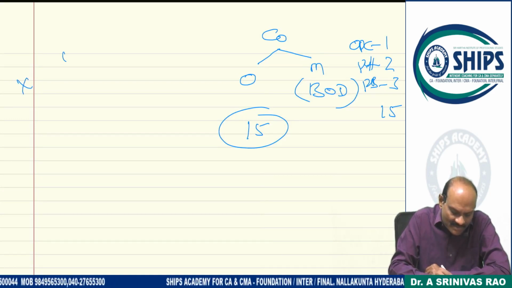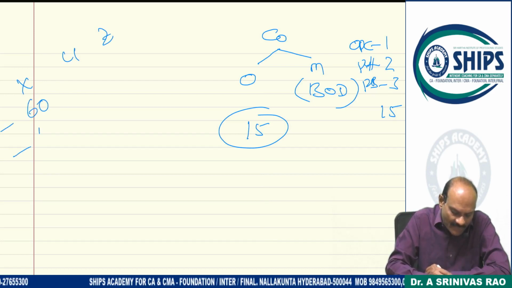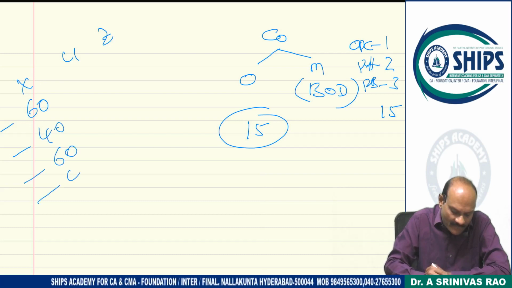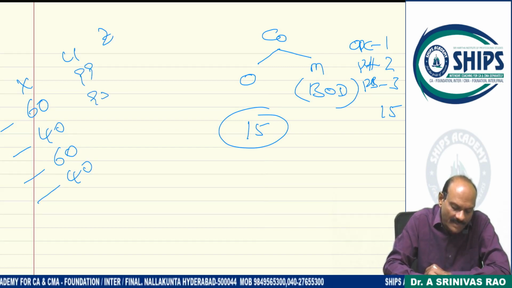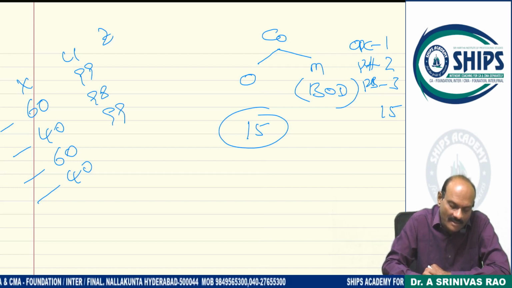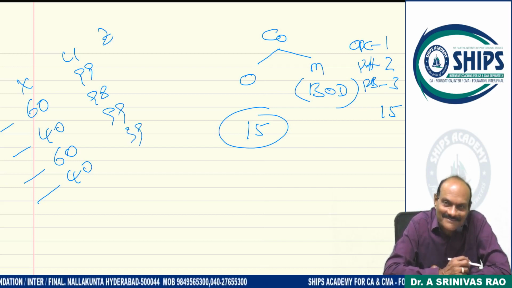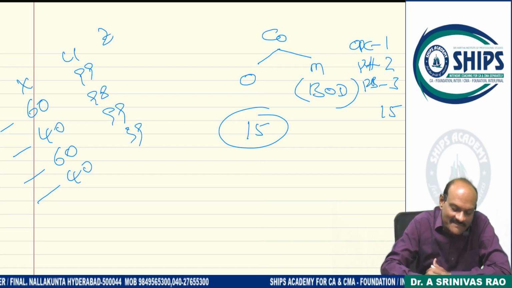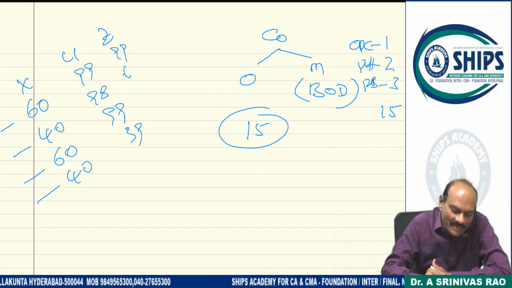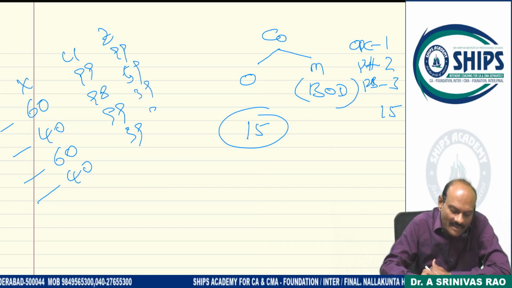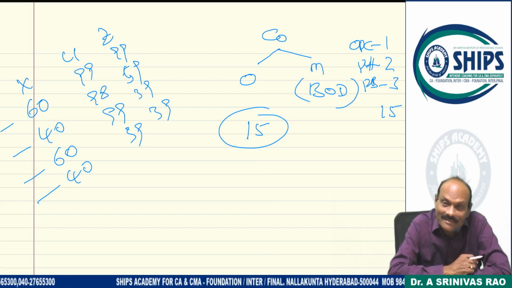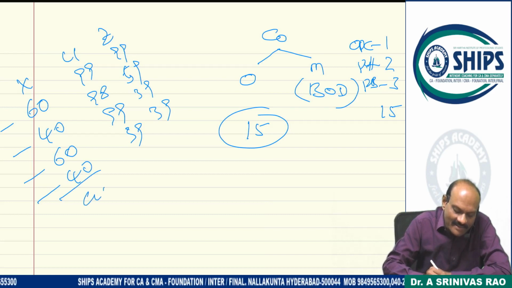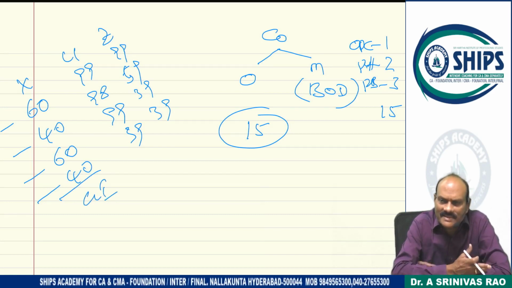Take three students, Mr. X, Y, Z. This fellow, first paper he got 60, second paper 40, third paper 60, fourth paper 40. What about Mr. Y? One paper he got 99, another paper 98, another paper 99, and one paper 39. And this fellow, one paper got 99, another paper 59, one paper got 39, another paper got 39. Who is more intelligent? Who is working for what? He worked for the general interest. What is general interest? Passing of the exam.